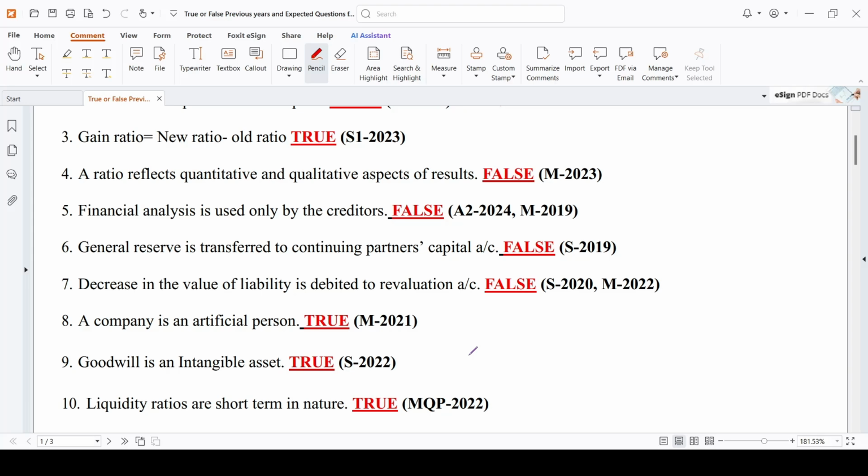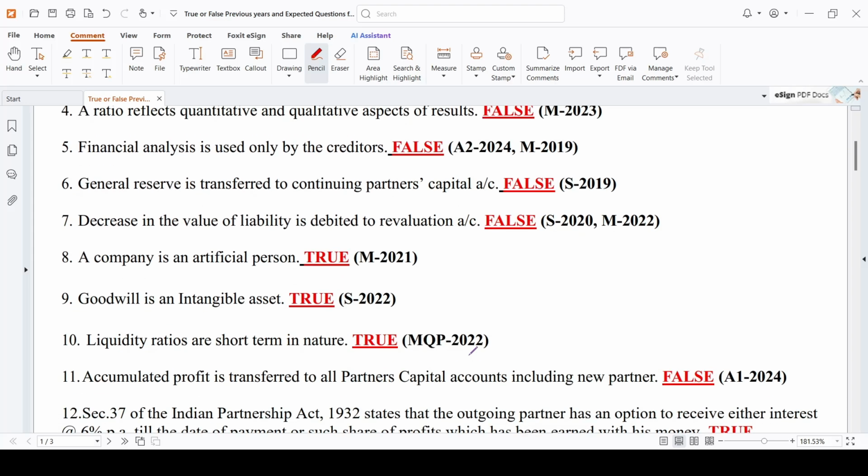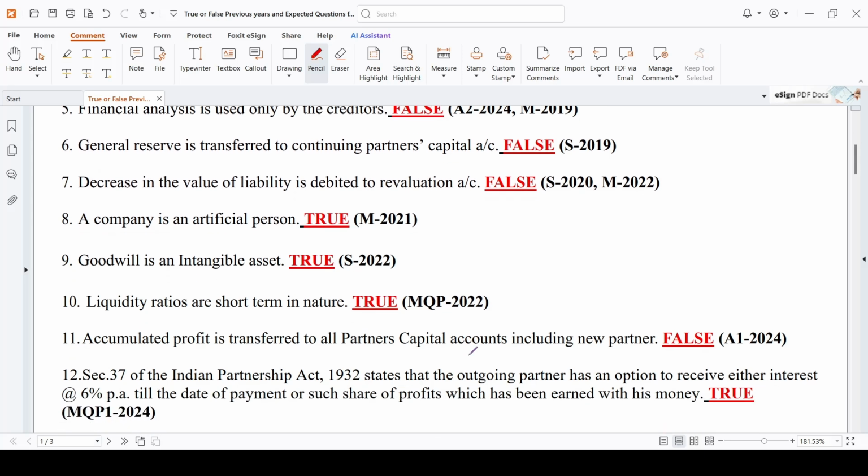False. A company is an artificial person. True. Goodwill is an intangible asset. True. Liquidity ratios are short term in nature. True. Keep it in your mind. Liquidity ratios are short term in nature. Solvency ratios are long term in nature.